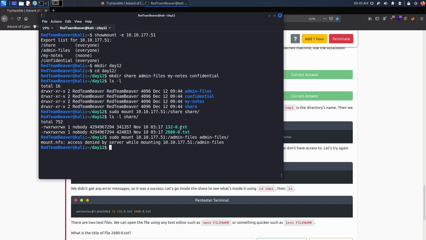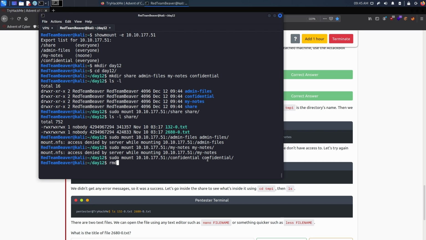But if this secure part is not done properly, that's when the danger comes. Now we can do my notes into my notes. Same thing. And finally, confidential, which has the most epic name. And as we can see, this one also doesn't have any error.